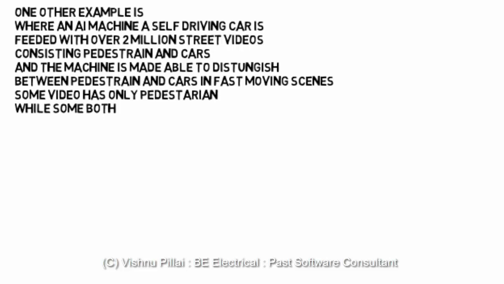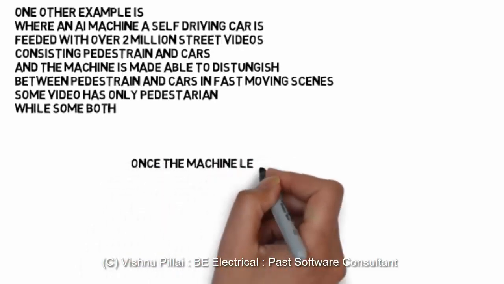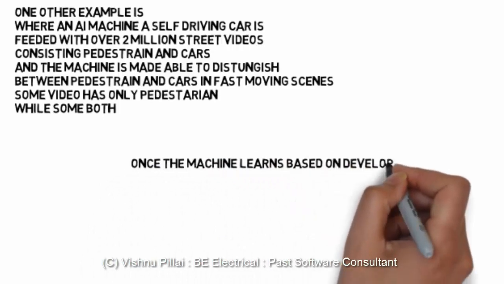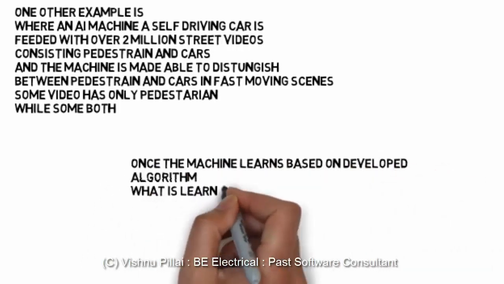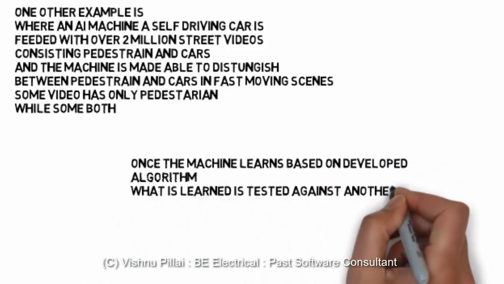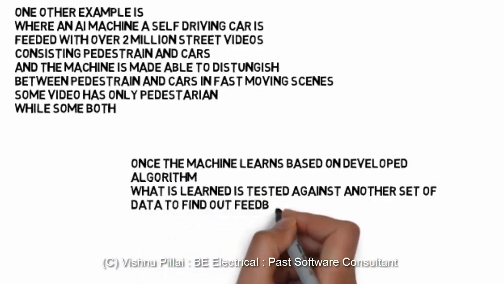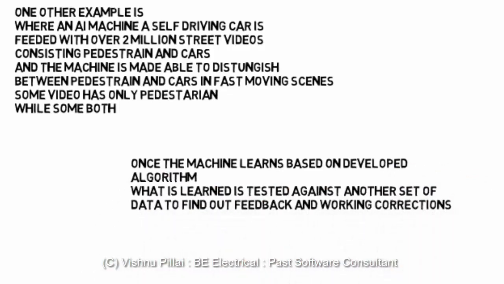So in this kind of example, the machine which works in the background is fed with the videos, and the algorithms are written in such a way that it will be able to identify the car separately and the pedestrian separately, based on some videos which have only pedestrians and some videos which have pedestrians and cars both. Based on such videos, the algorithm or the machine can easily be taught to distinguish between a car or a vehicle and a pedestrian.